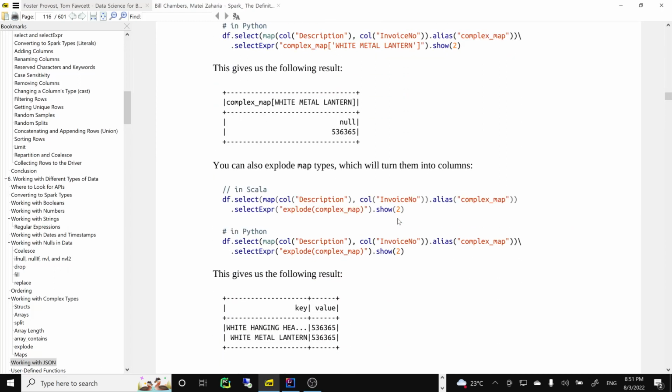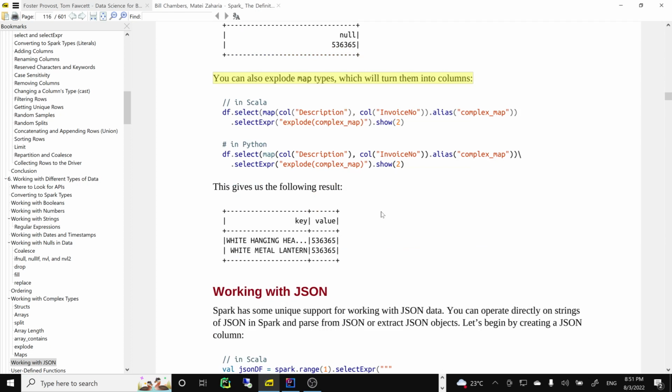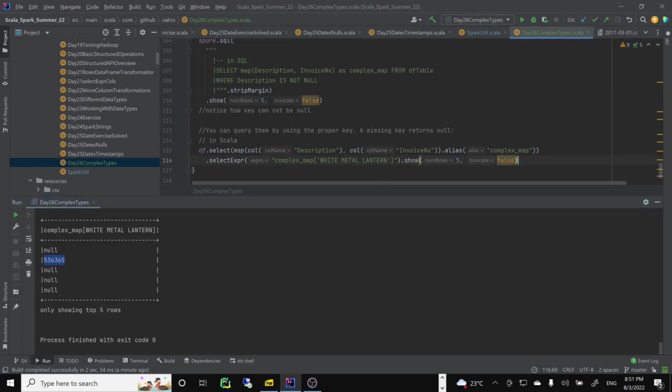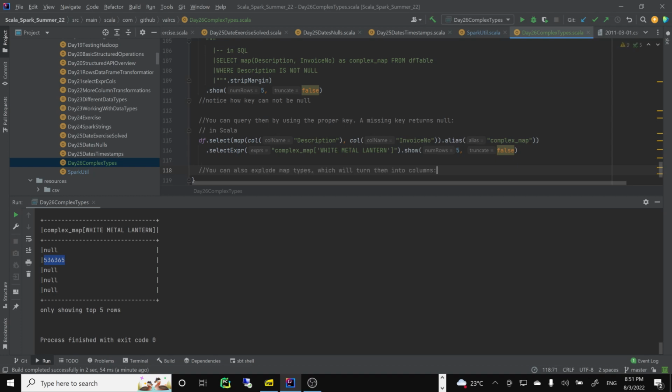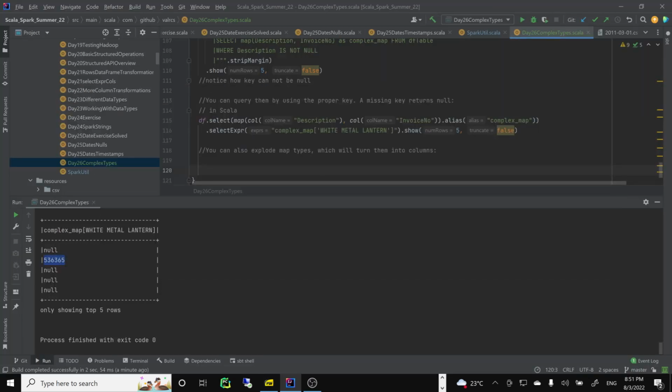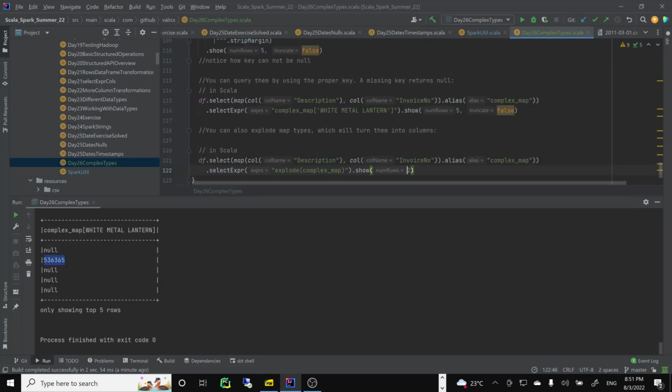So you can also get explosion. That's another thing you can do, or the last thing we can do. On JSON we'll do in the following sections. So you can explode. I'll show it to you, but it's maybe not something I particularly use. I'll do explode, like 12, false. Let's take a look.